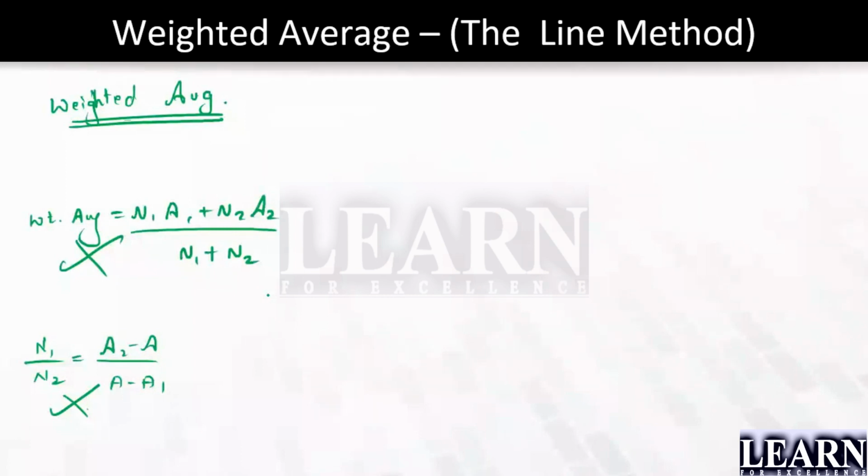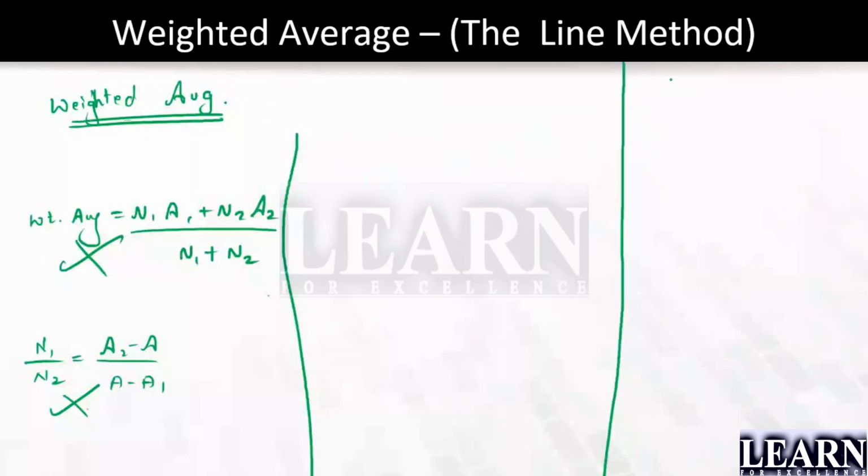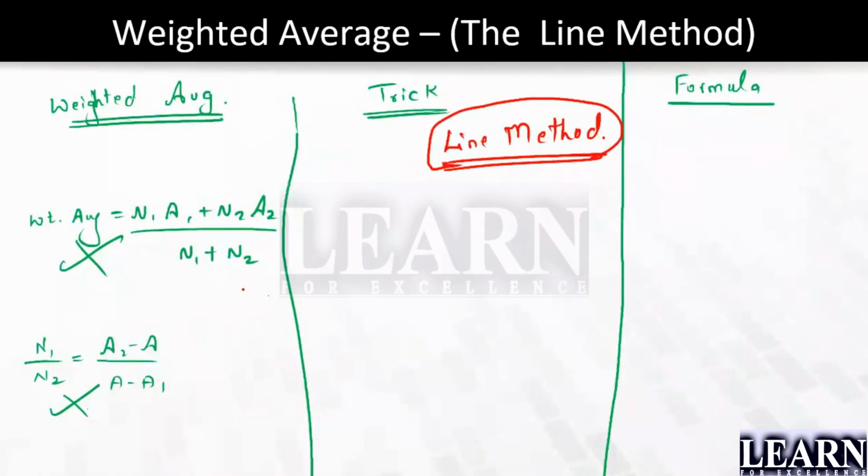It might be given in terms of age, percentage, ratio, decimal point, or concentration. No problem, you can solve it. Clear? Yes, let's look into the problem here. I'll be taking out two different cases. One is using the formula, the other one is using the trick. But whatever technique I'm going to tell you now is nothing but the line method.